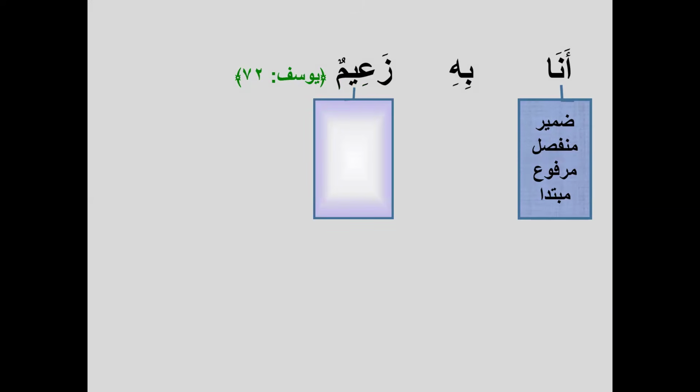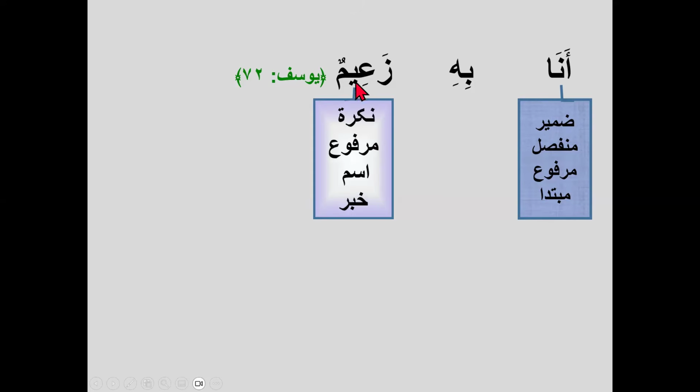We find that zaimun is a nakira. It is marfu', so it's fulfilling all the requirements of the khabar. So it means it is a khabar. Khabar is present here. Okay. In this sentence, khabar is present. Khabar is not absent.